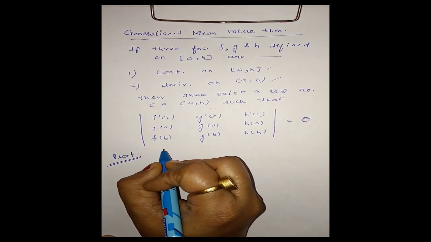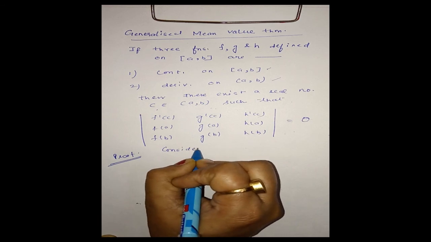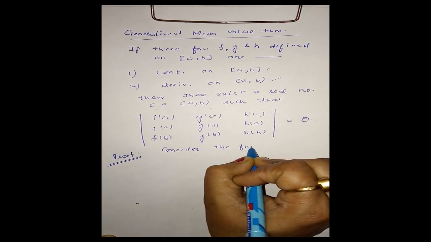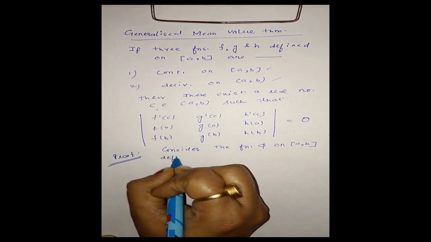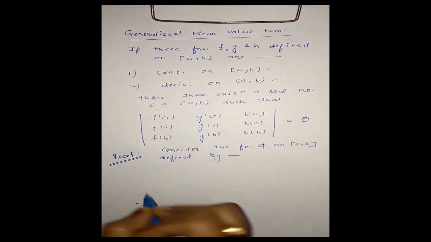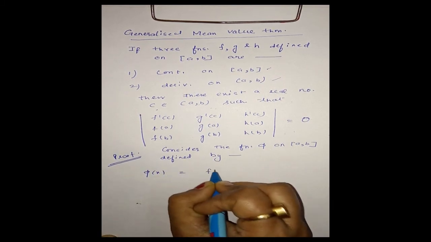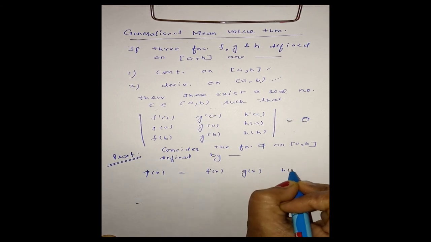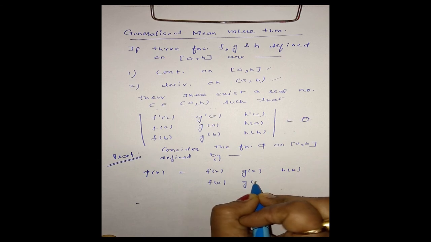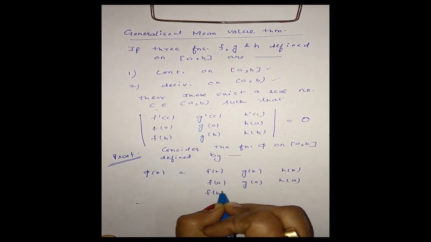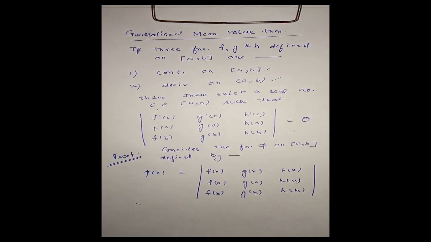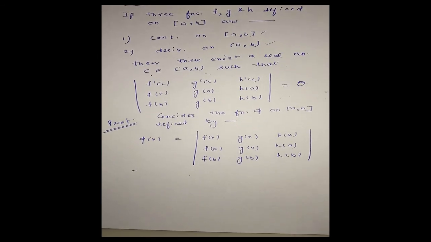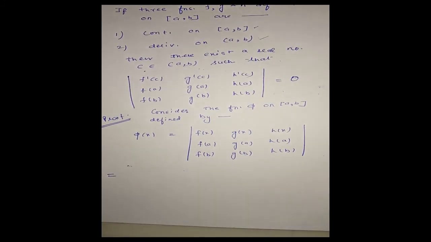Same here also, we will define a function. Consider the function phi defined on closed interval AB by the determinant of fx, gx, hx, f of a, g of a, h of a, f of b, g of b and h of b. Now let us define a new function phi x in this form.